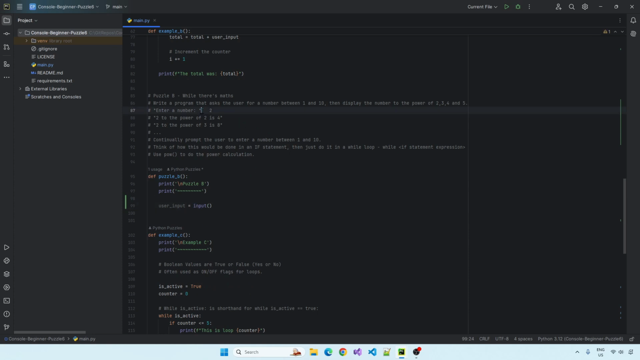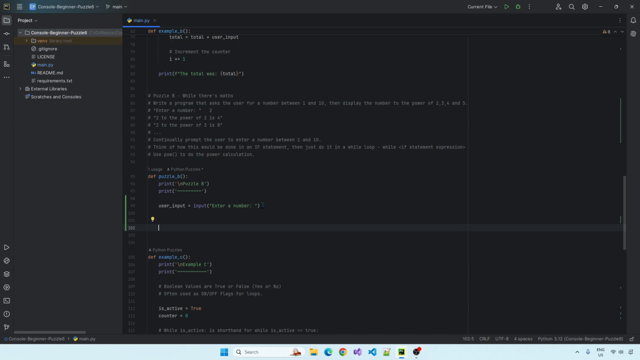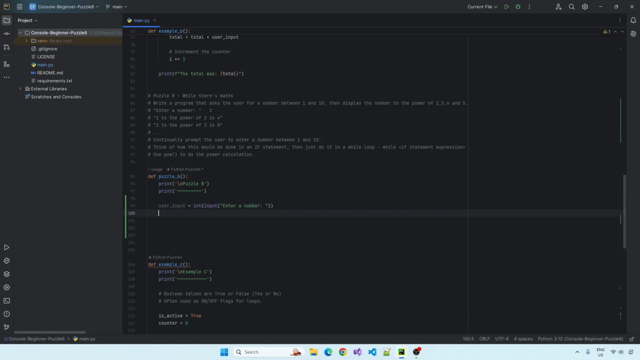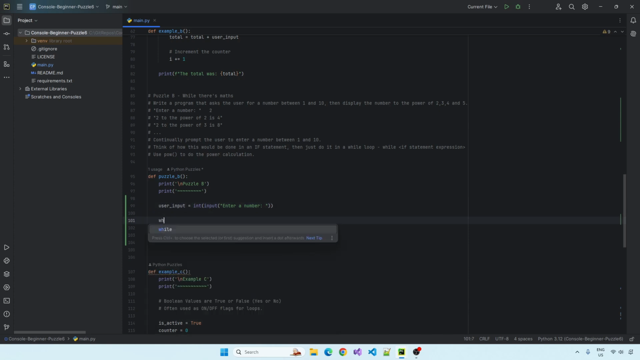So it's just enter a number basically. That's what we want as the user input. But we need this to be converted to an integer. Okay, so that's the first prompt. So we get the user to enter a number, then we can just use a while loop. And then we want to do some if statement logic here.